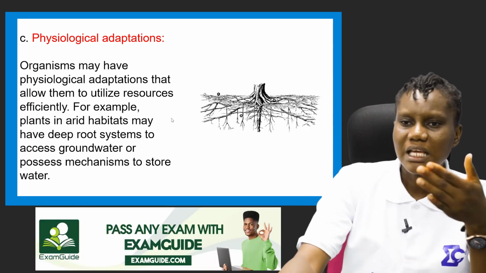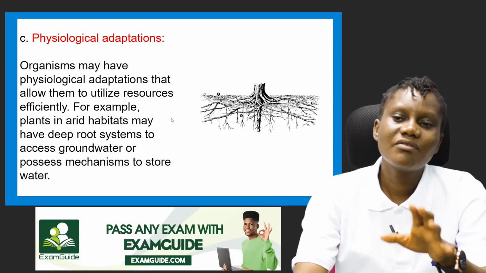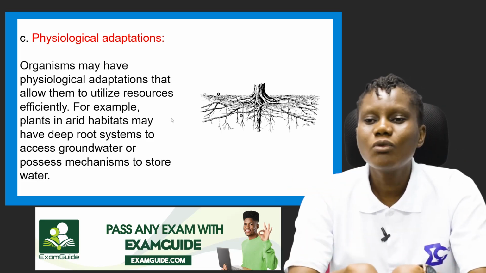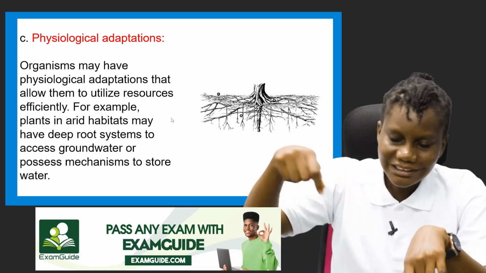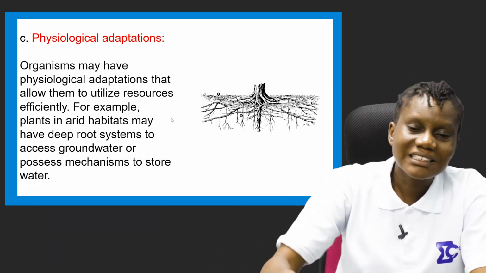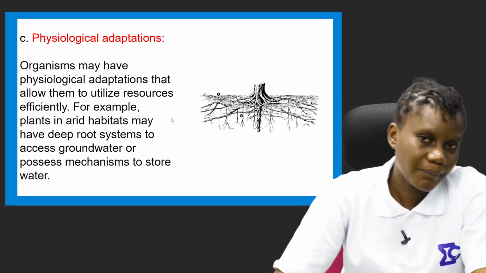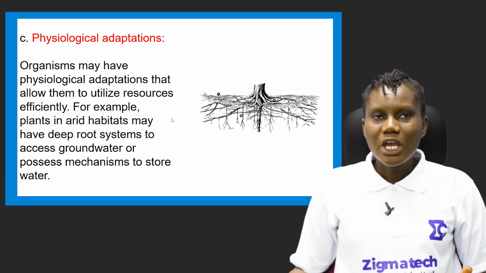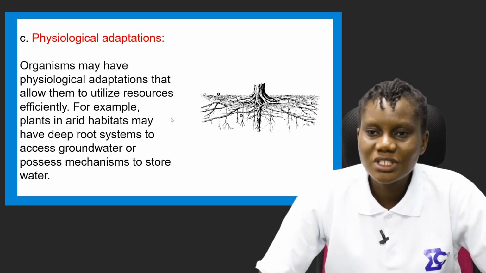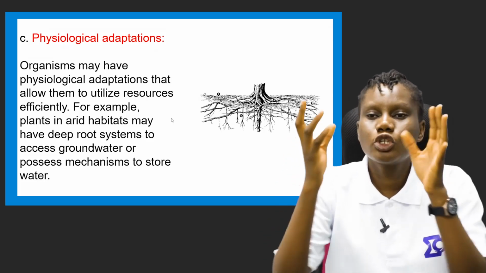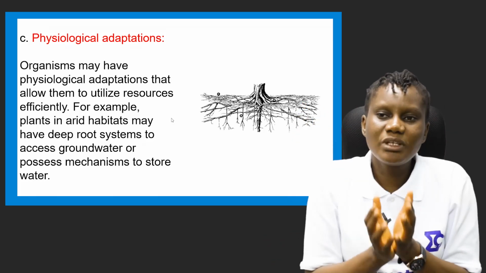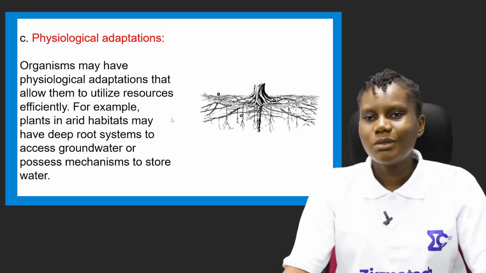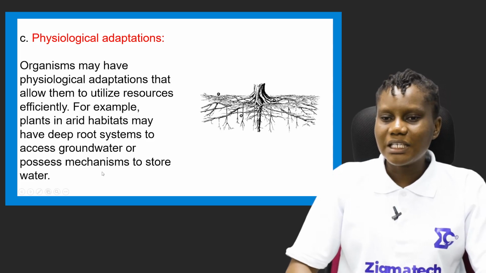So plants in arid habitats, where water is very scarce, have deep root systems. Their roots are very deep. They enter into the ground to access groundwater, and they also possess some mechanisms that help them to store the water. After taking the water, their physiological features have also helped them to conserve the water for a long period of time. That is their physiological adaptation.